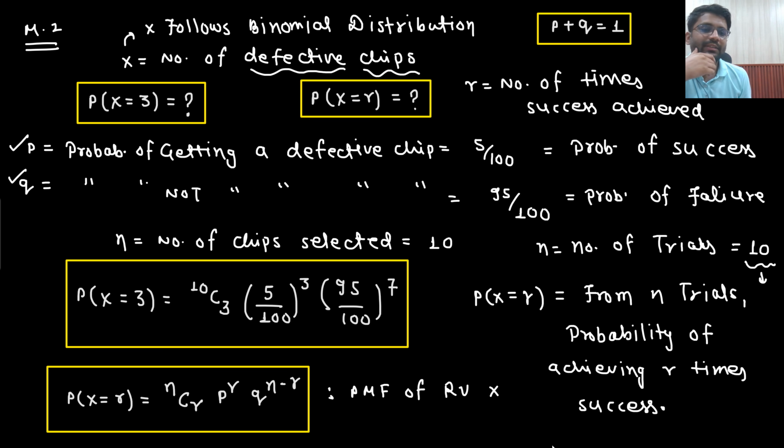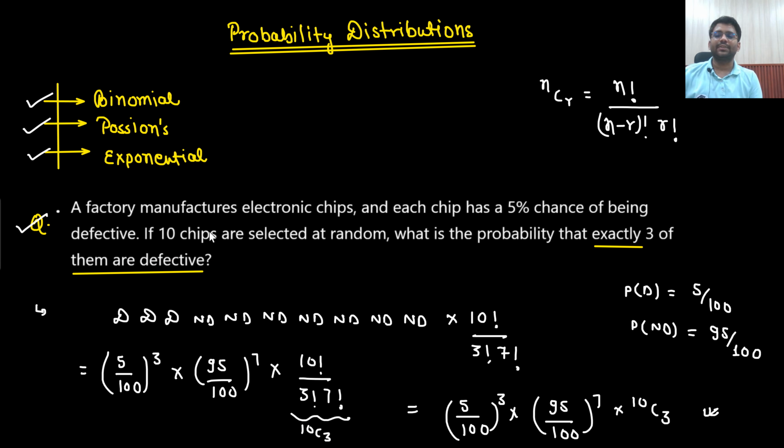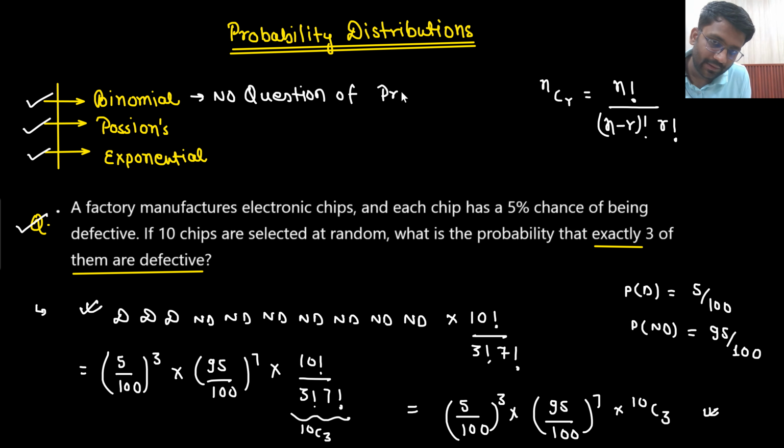Sir, why would I remember all these conditions? No need to remember all these conditions. Sir, if this question was coming in my examination hall, will I be thinking about probability of success, probability of failure, P plus Q equals 1, independent, number of trials? Will I be thinking all these things? Absolutely not. I will be solving the question in this manner. So the bottom line is that I will solve no questions of probability using binomial distribution.